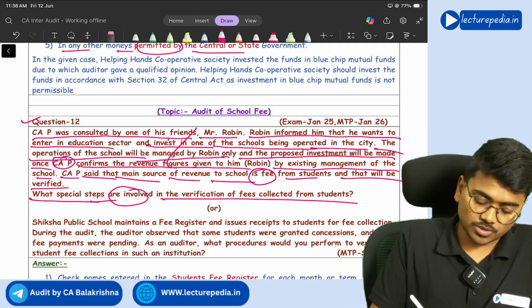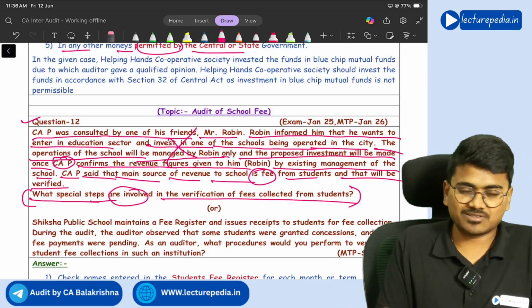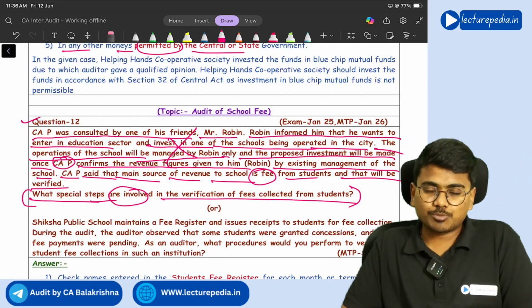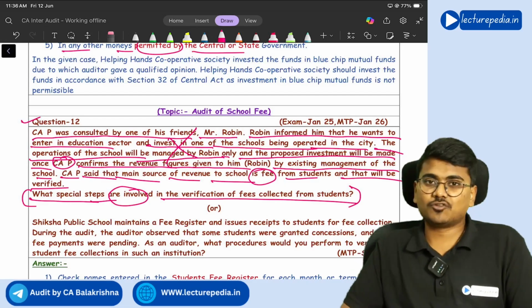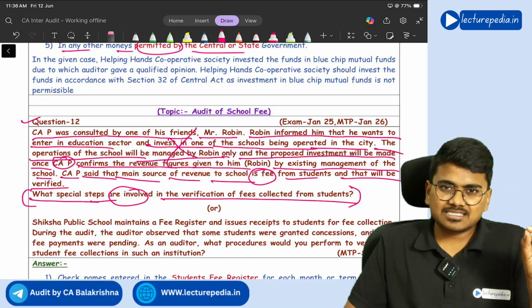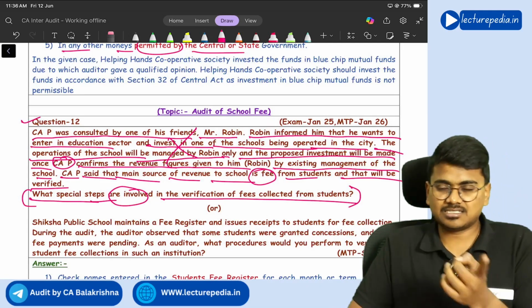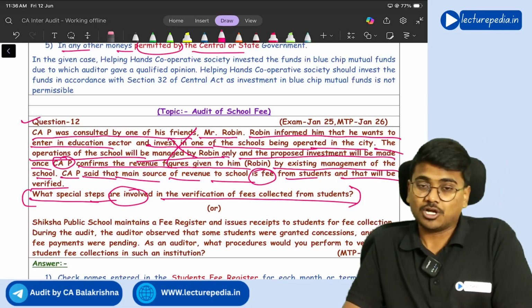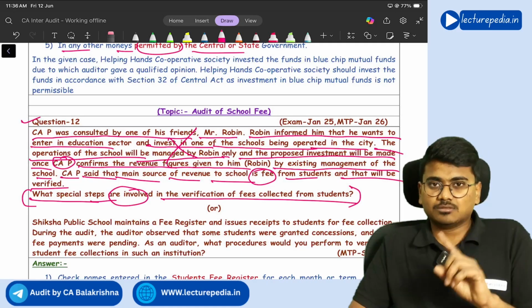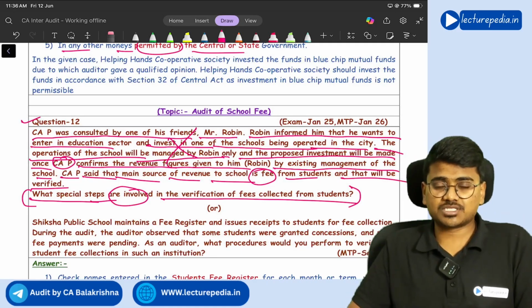So all this in the question is irrelevant. Just by reading the last line you can answer the question. This is a direct question. In order to do an audit of school fees, what procedures will you perform? First of all, you will match the attendance register with the fee register, whether all the names present in the attendance register are also present in the fee register or not. Next, you will vouch the fee receipts with the bank statement and the respective receipt vouchers, correct?